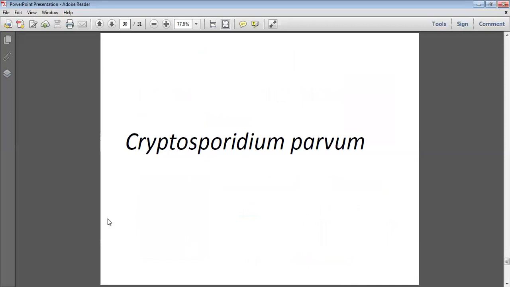Cryptosporidium parvum is a sporozoan. Last slide. It also causes watery diarrhea, with the most important role in HIV patients. Which protozoa cause infection in HIV patients? Intestinal protozoa, that is Cryptosporidium parvum. Other protozoa may cause it, such as Toxoplasma, but Cryptosporidium parvum is the intestinal sporozoan associated with chronic diarrhea in HIV patients. It is diagnosed by the modified Ziehl-Neelsen staining method.